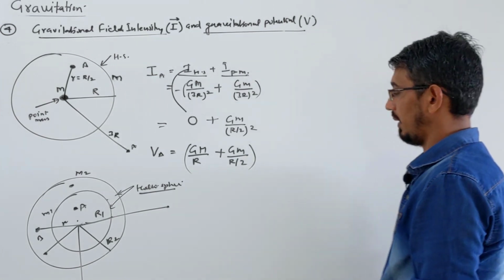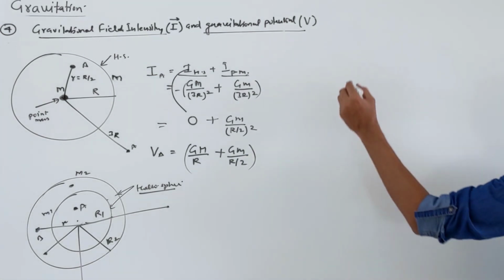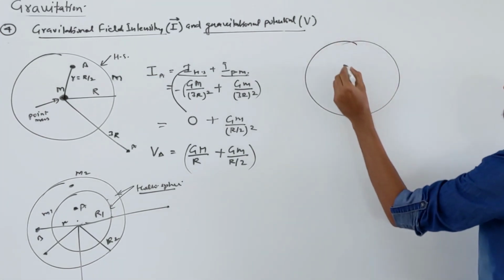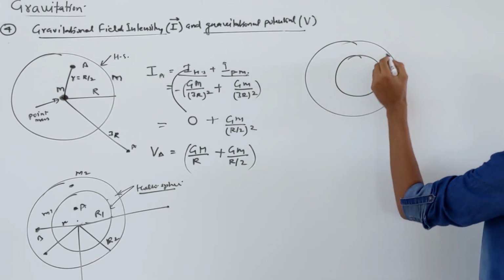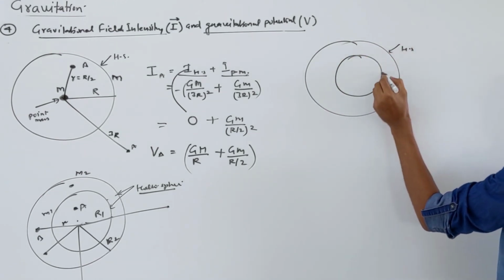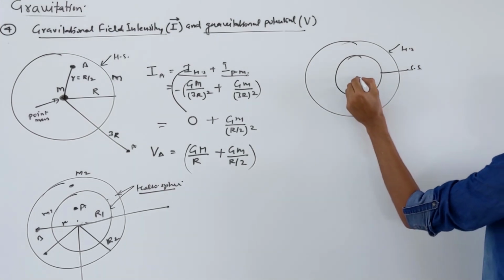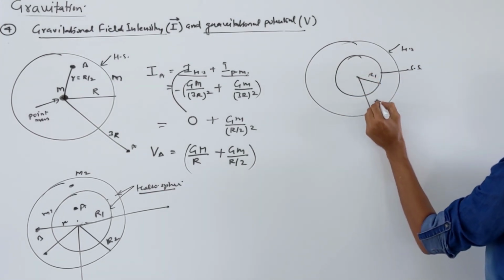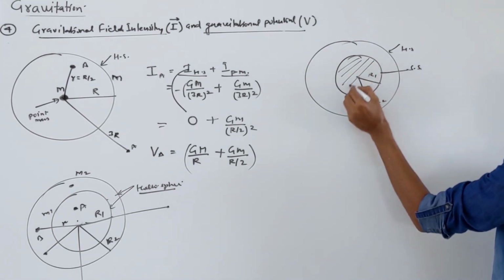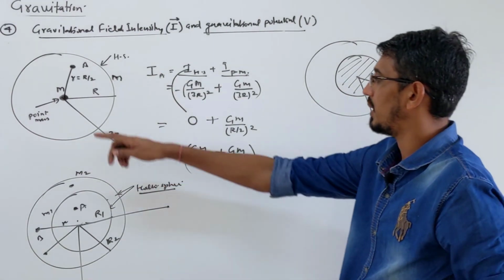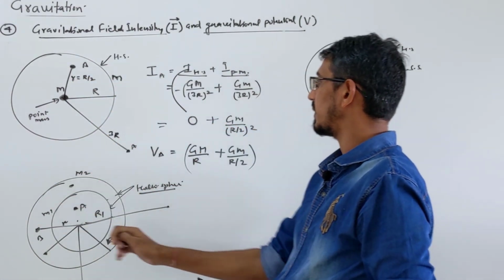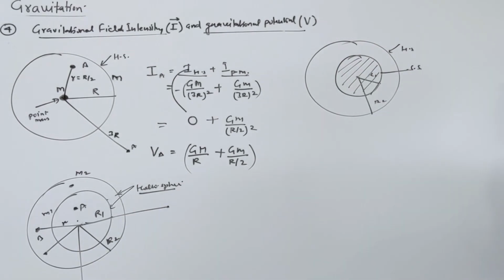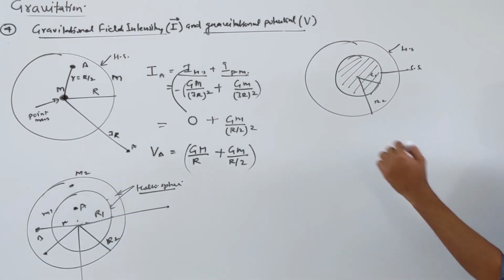Okay, they can fool you this way. They say this is a hollow sphere, and inside they can put a solid sphere. This is a hollow sphere, and that becomes the solid sphere. Some radii are given, R1 and R2, right? Like I gave the example of point mass, then hollow sphere and hollow sphere, now this is a hollow sphere and a solid sphere. So again, 3 questions they will ask you.